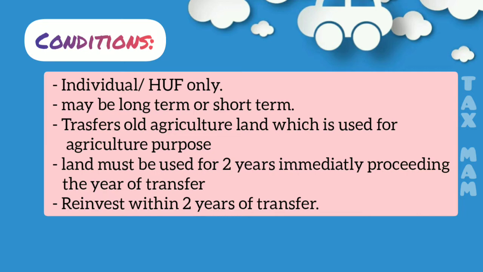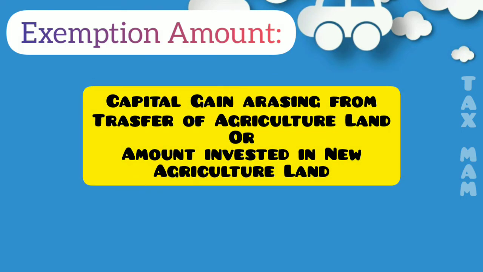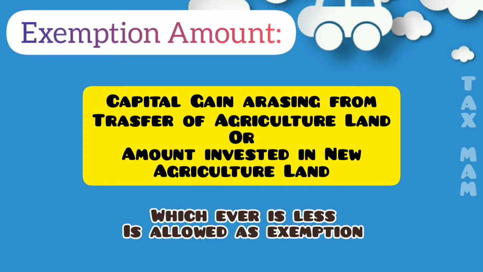Then whatever amount he gets by transferring will be called capital gain, right? That capital gain must be reinvested in the purchase of agriculture land within a period of 2 years from the date of transfer. The amount reinvested in the purchase of new agriculture land will be allowed as exemption. How much is allowed as exemption? The capital gain arising on transfer of agriculture land, or the amount invested in the new agriculture land, whichever is less, will be allowed as exemption.